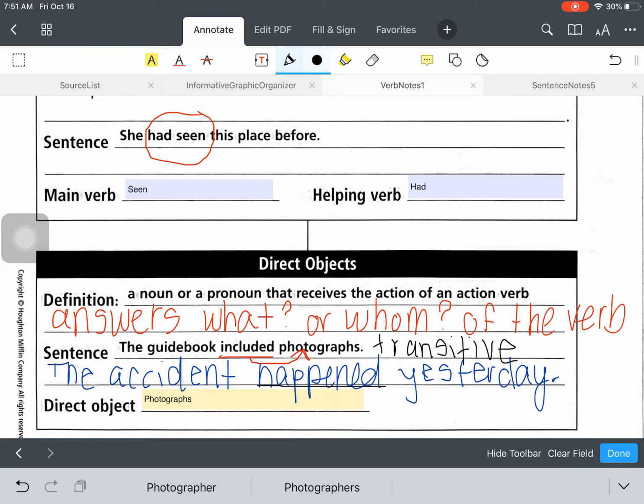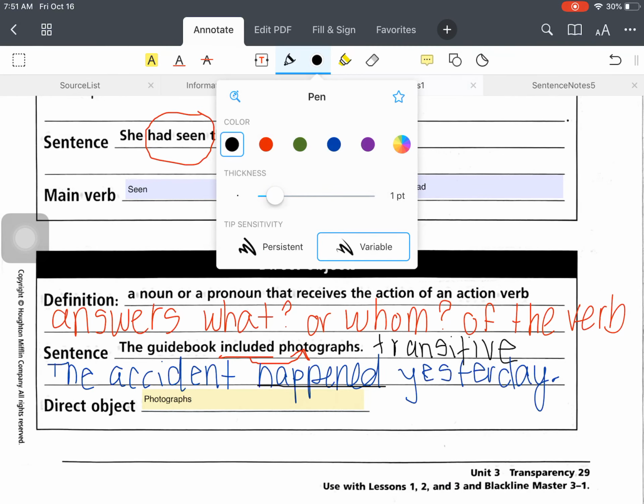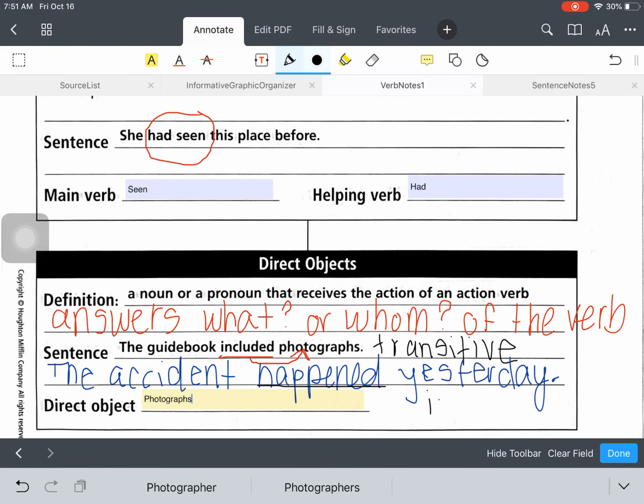Now we know that it happened yesterday, but when is not one of the questions. So happened in this example would be an intransitive verb. So this would be intransitive because it does not have a direct object. It does not have something that's answering that question of what or whom of the verb. So it is intransitive.